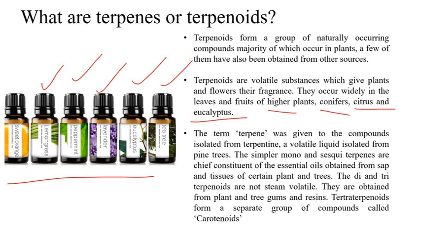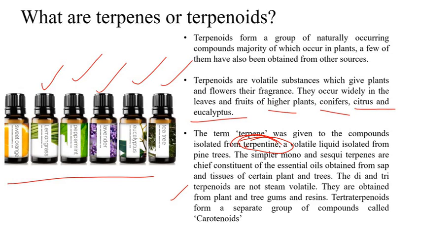So here is the word. The description goes like this: the term terpene was first coined because a volatile compound, turpentine, was first isolated from pine trees. Since it was the first compound, the turpentine, they kept the name terpene. And these terpenes are of different types based on the length of the carbon chain.